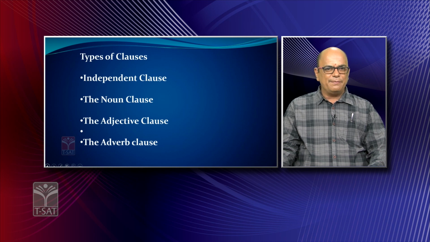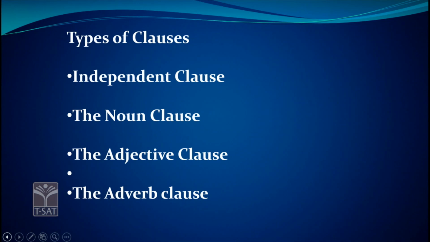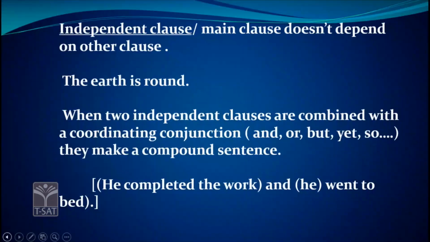Now, let us see the types of clauses: independent clause, noun clause, adjective clause, and adverb clause. An independent clause is nothing but a sentence. It doesn't depend on another clause. For example, the earth is round. It is an independent clause or a sentence.